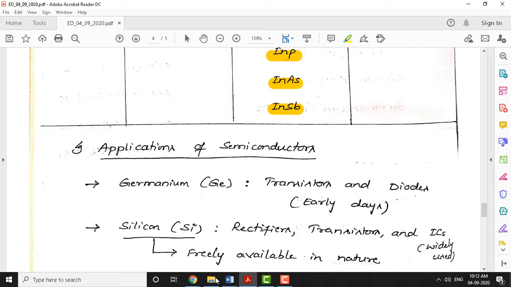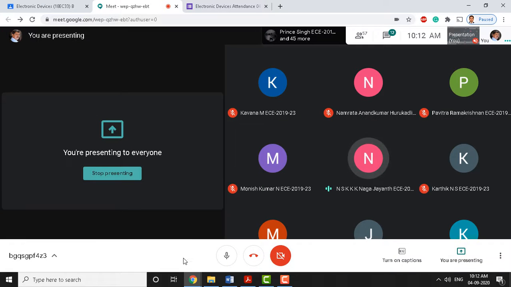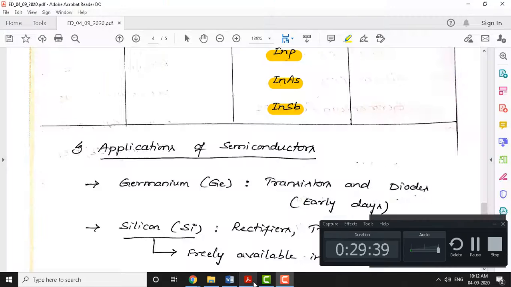Sir, I have a doubt. For forming the semiconductor material, is there no need for 4th group elements? Pardon me, can you come again once again? No, sir, like silicon and carbon. If they are not there, can you also form a semiconductor compound?